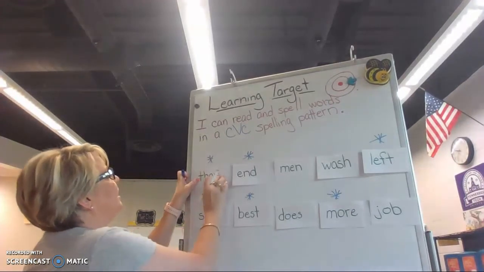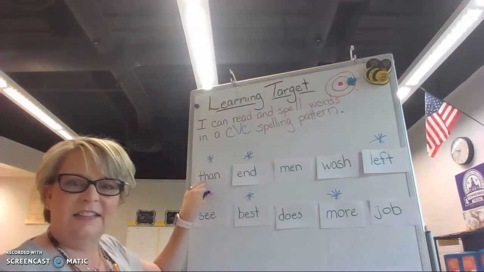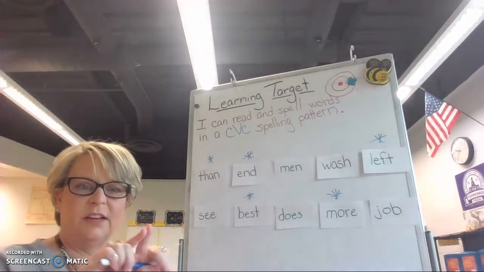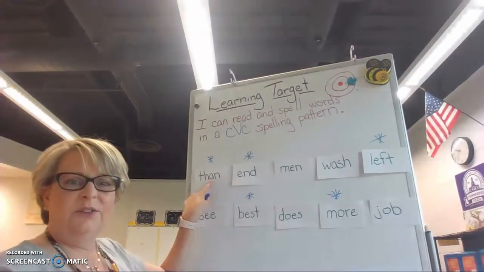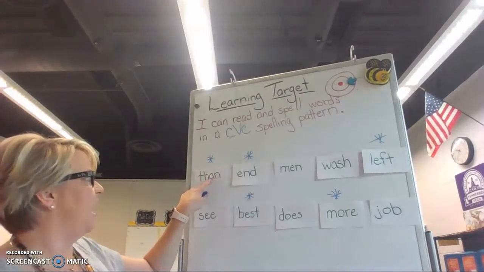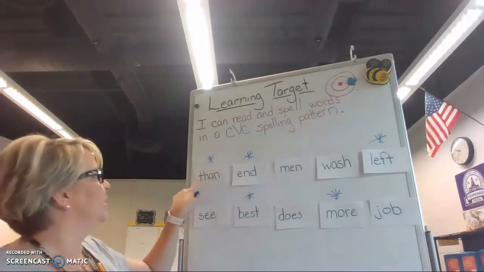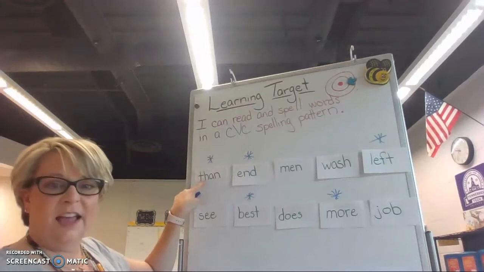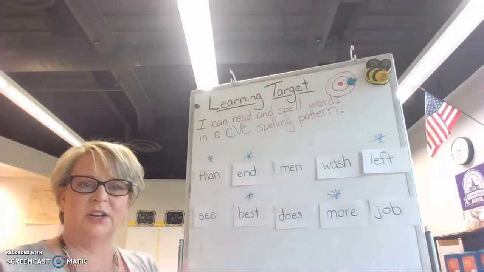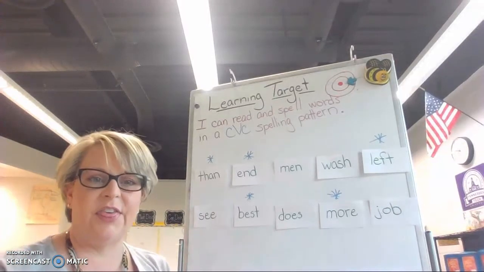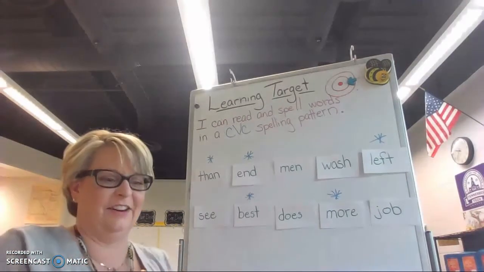Alrighty. That TH sound is a digraph. Those two letters make one sound. When you read than, you don't say t, h, n. You take the T and the H, and that is a digraph. It makes this sound all of its own, and that sound is... Okay, all right.